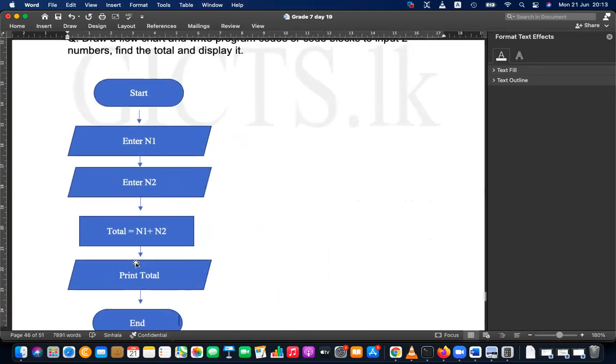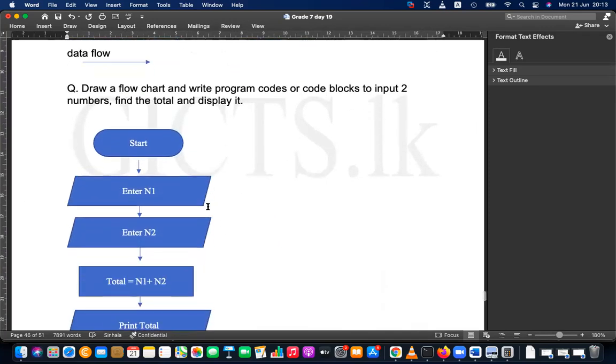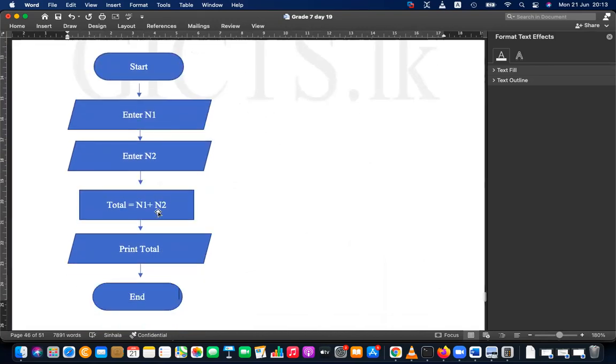In between that, you have the instructions. Enter number 1, enter number 2. Both are inputs, because entering, inputting. Input symbol is a parallelogram. Not only for input, outputs are also shown using a parallelogram.